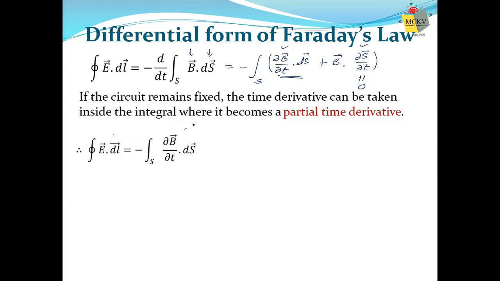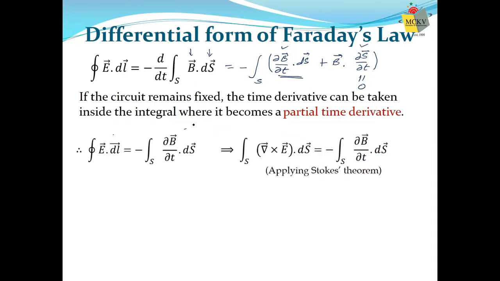And I told you, for those situations we have our two theorems: divergence law and Stokes law. Divergence law is used when we want to compare surface and volume integration, and Stokes law is used whenever we compare the line integration with the surface integration. So here we'll use Stokes law. If we use Stokes law, then instead of the integration of E dot dl, we can write curl E dot ds.